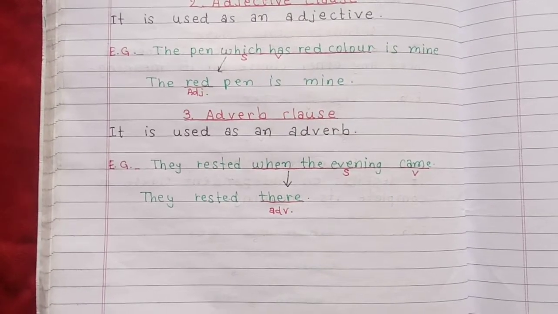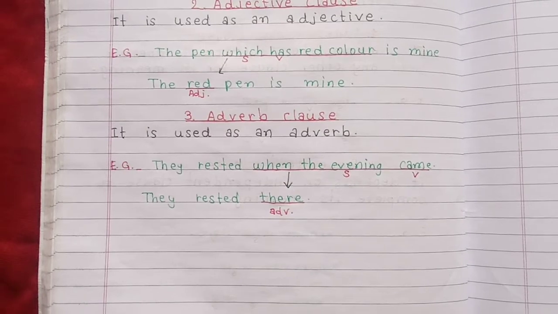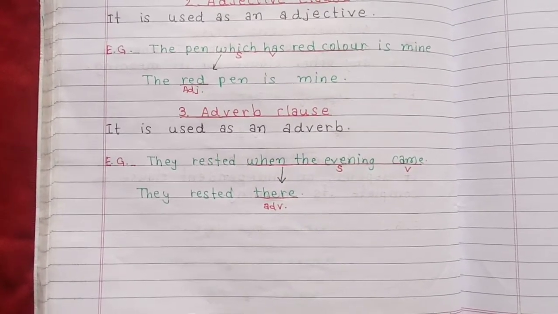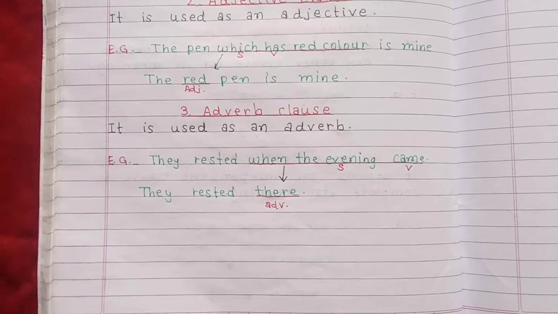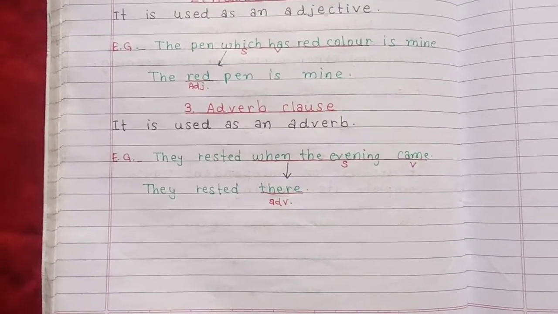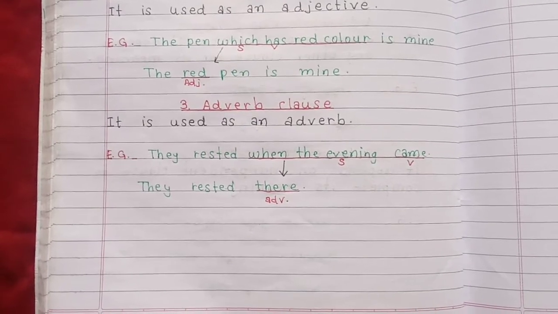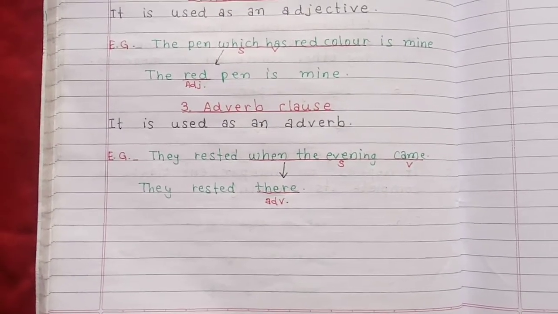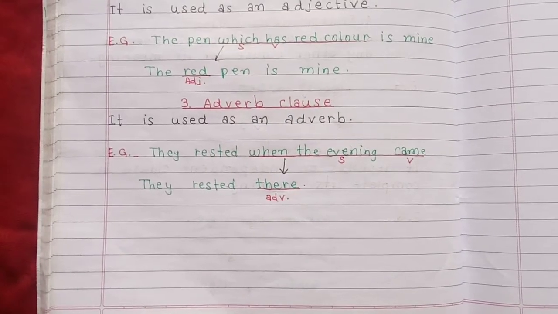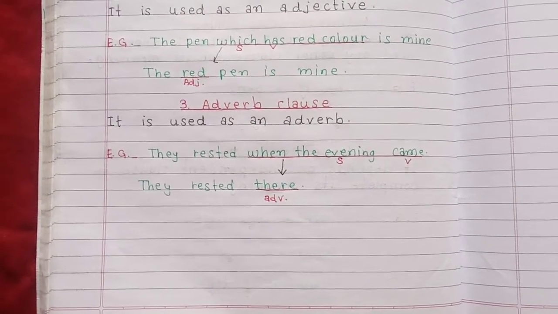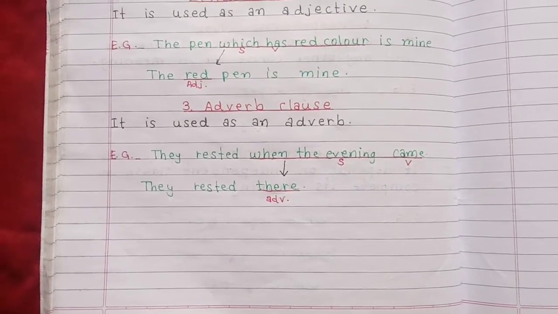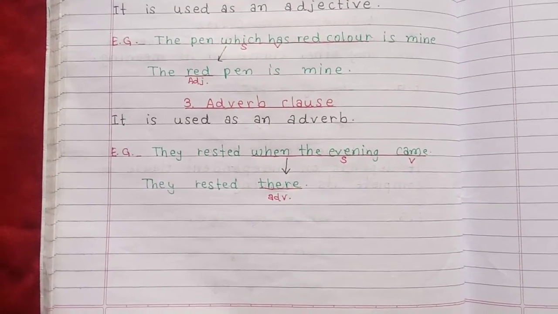When the evening came, in this clause, evening is a subject and came is a verb, and it behaves like an adverb. Let's prove it with the next example. They rested there. In place of when the evening came, we can also use there, and there is an adverb. So this is an example of an adverb clause.